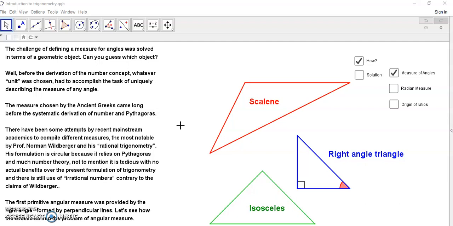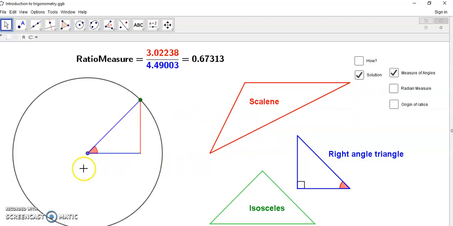And the first primitive angular measure was provided by the right angle, okay? And it's formed by perpendicular lines. So let's see how the Greeks solved this. Well, they began with taking any triangle. Let's say this is the angle we want to measure, this red one, positioning the vertex at the center of a circle with one of the lines coinciding with the diameter or the radius.